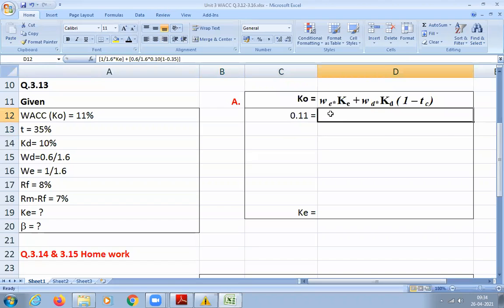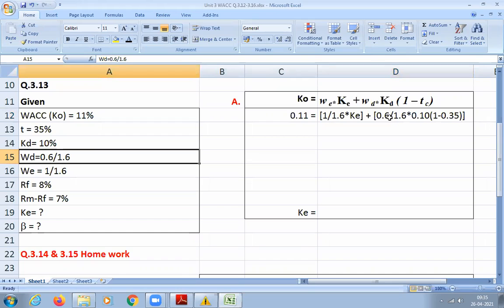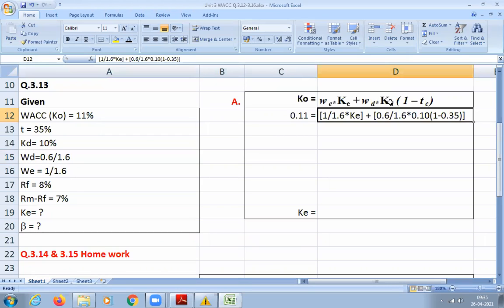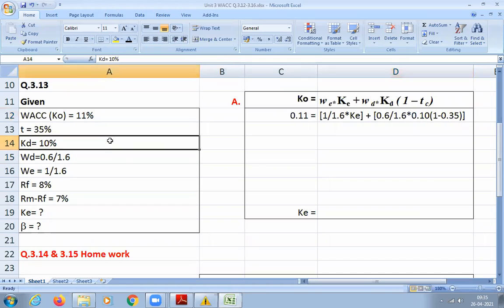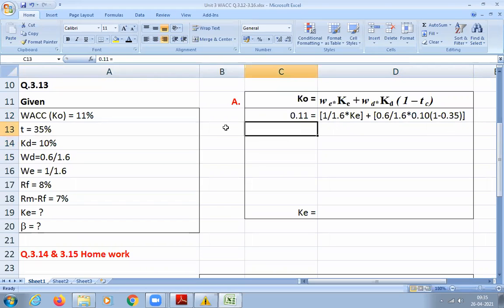And the weight for KE is how much? 1 divided by 1.6, into KE, which I don't know, as it is, plus WD, the weightage for debt, 0.6 divided by 1.6, into KD, which is 10%. Converting to decimal, I get 0.10 into 1 minus TC. That is 1 minus the tax rate of 35%, so 1 minus 0.35. Understood now my substitutions?